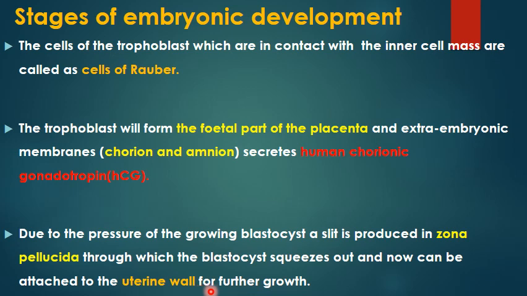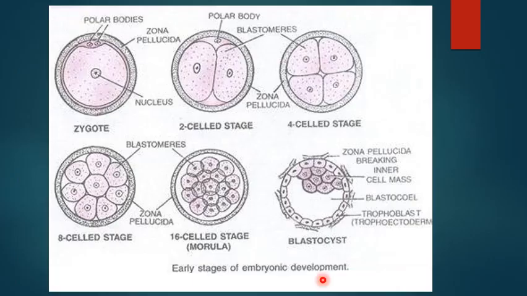That means it will be implanted into the uterine wall, where it will undergo further growth, and that will be dealt with later in this chapter. Now, this part was only up to the blastocyst stage. So these are the figures which you have to draw if you get this question: Discuss the early stages of the embryonic development up to the blastocyst stage.